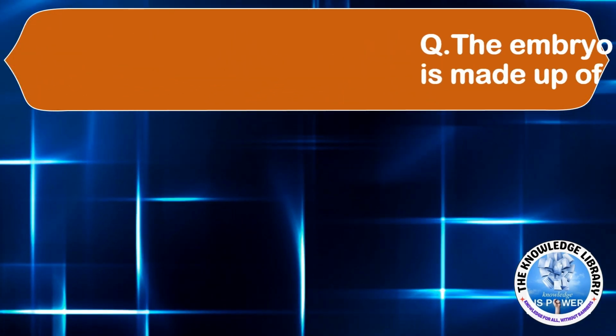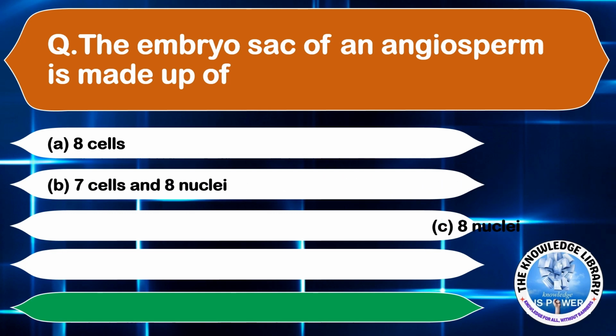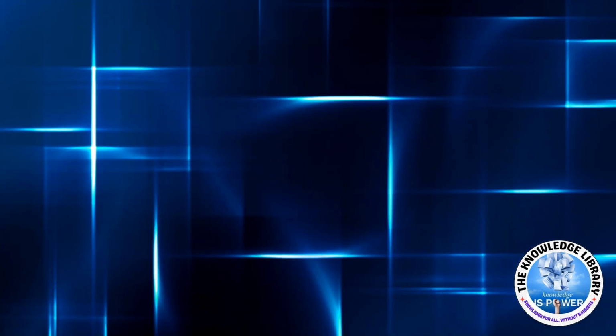The next question is, the embryo sac of an angiosperm is made up of option A, 8 cells, option B, 7 cells and 8 nuclei, option C, 8 nuclei, and option D, 7 cells and 7 nuclei. The correct answer is option B, 7 cells and 8 nuclei. Moving on to the next question.